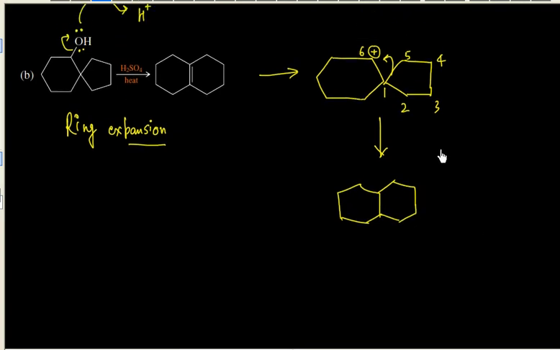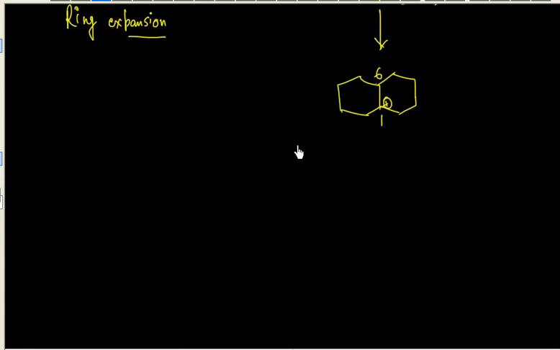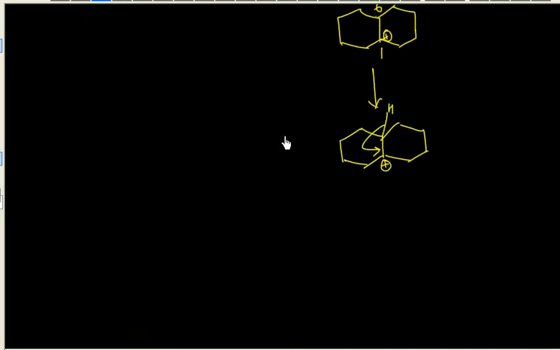Are you getting? So let us call this carbon number 1, and this carbon number 6. So these are connected. Where will you have a positive charge? You will have positive charge on carbon number 1. Try to visualize yourself, because this carbon has lost one bond. Now in the next step you can lose H plus from here. So let us write the same molecule again. You have two 6 membered rings, easy to draw, and there is a positive charge. You have a hydrogen. Now lose H plus, you will get the desired product.